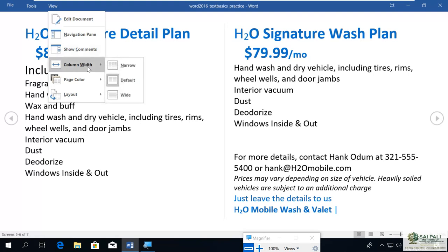You can increase the width of the document. You can see here, this is the default, which is two columns. Your document is now showing in 2 columns. You can go for multiple columns, or you can go for a single column, like this.